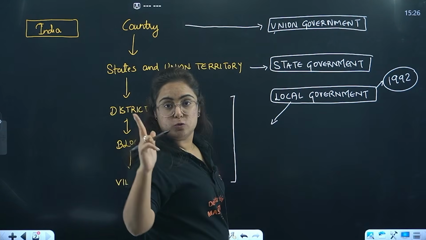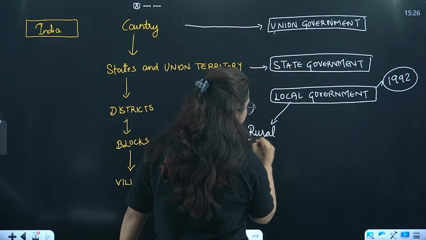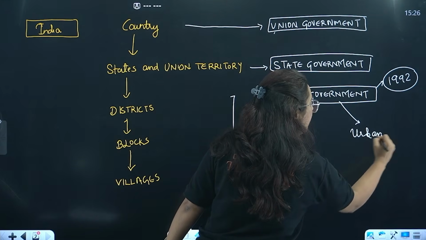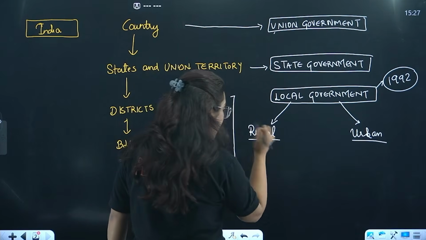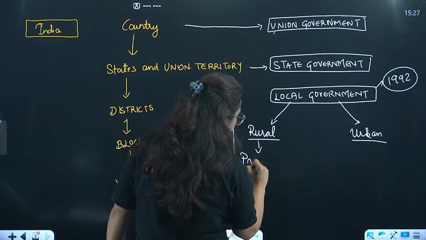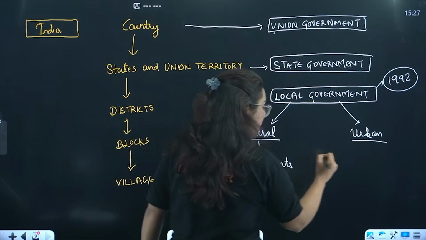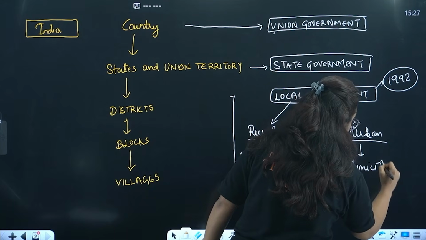Here we have 2 types of local governments. One is rural local government and the other one is urban local government. In rural areas, the local government is known as panchayats, and in urban areas it is the municipality.